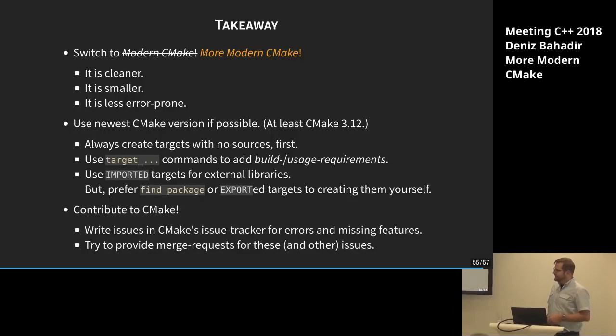And with that, I would say if you find something which is not appealing to you, which you think, why should I work around this problem? Why can't I fix this? Look, maybe there is an issue for it, contribute to it, maybe have some ideas. Maybe there's no issue, write your own issue for that. And even maybe you can go a little further and find some way to extend CMake to support what you want and provide it as a merge request.